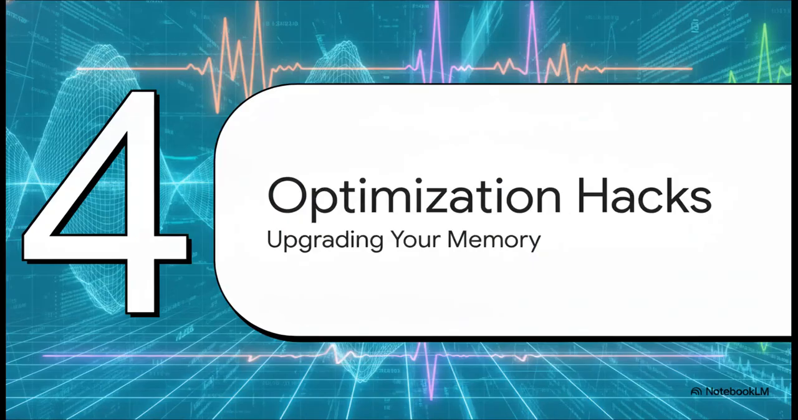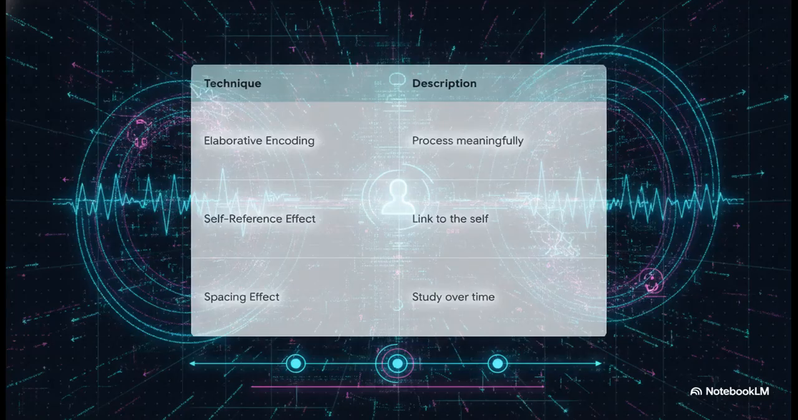Let's look at number 4, optimization hacks, upgrading your memory. The good news is we can actively optimize our memory using some scientifically proven hacks. First, elaborative encoding. Don't just repeat facts, process them in a meaningful way. Connect new info to things you already know. Second, the self-reference effect. We remember things incredibly well if we link the material to our own lives and personal experiences, basically make it about you.